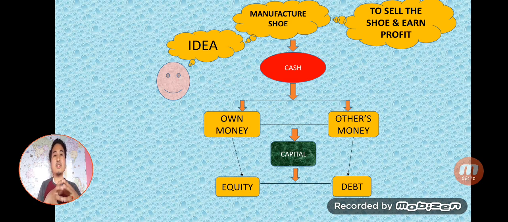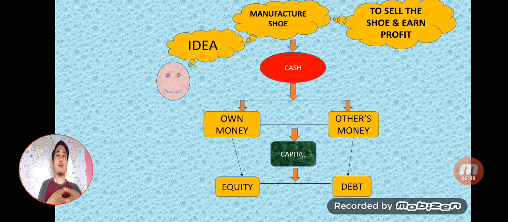So now you need to understand, in order to start a business, one needs to have an idea. In order to convert that idea into a product, there's a process of manufacturing a shoe, for example. In order to make that process happen, cash is required. That cash can be own cash or other people's cash. And this cash is known as capital. There are two types of capital, equity capital and debt capital.